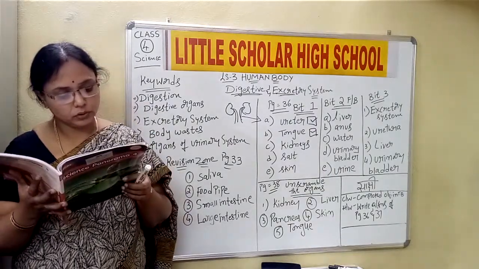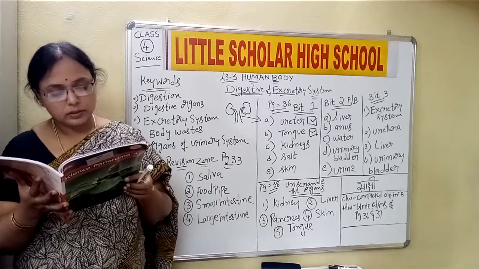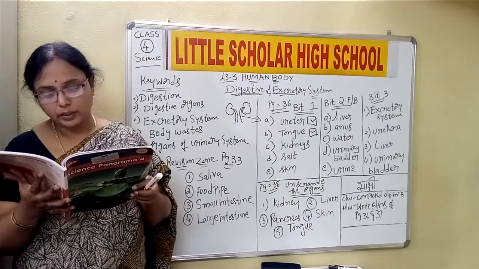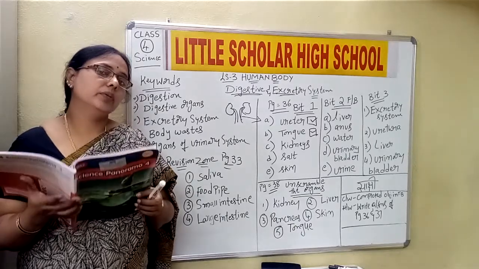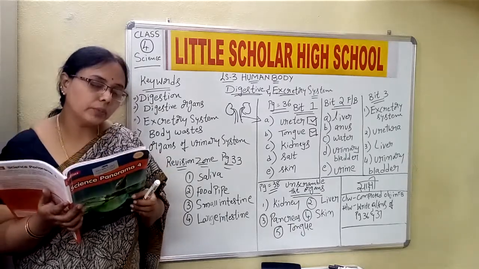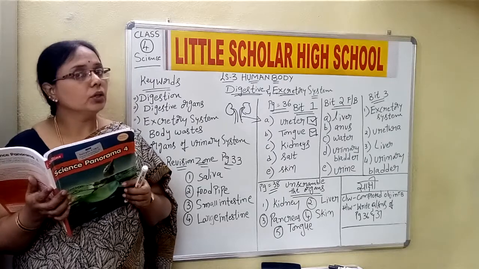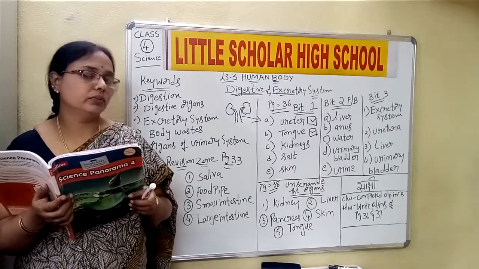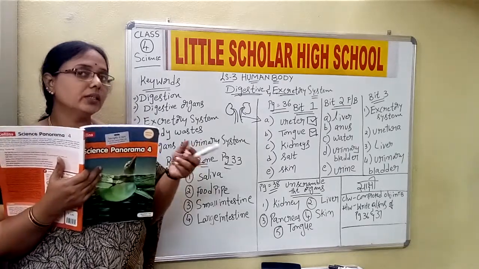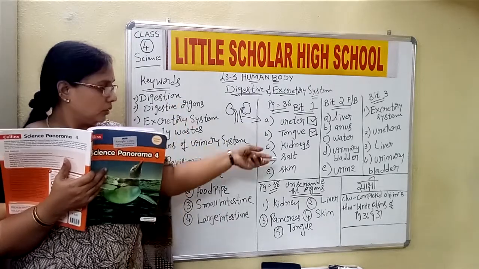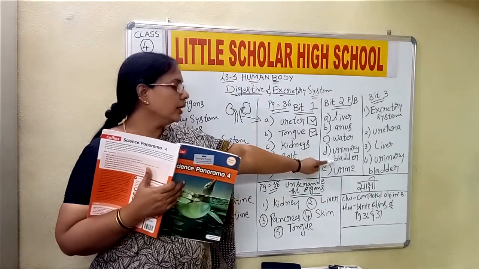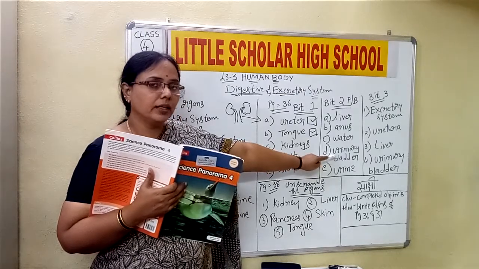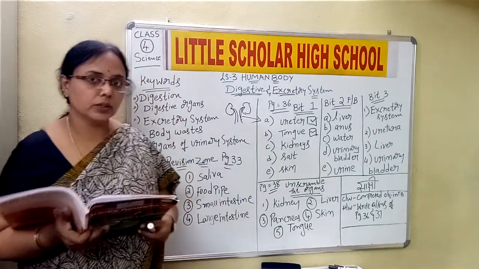Then the fourth one, or D1. The dash stores urine till it is released from the body. The urine comes out from the body through urethra. Before going out from the body, which organ is storing the urine? It is urinary bladder. Right? Urinary bladder. Okay, children?